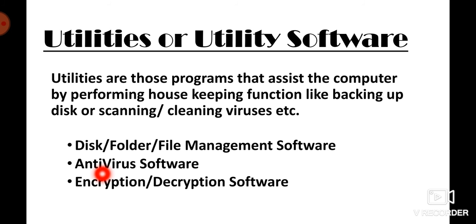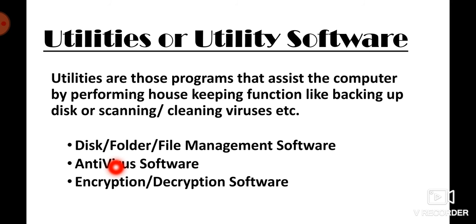Now come to the last one, encryption and decryption software. This term is new for you. What is the meaning of encryption and decryption? You need to understand that first. These software are used especially when you are accessing the internet. So understand encryption first.